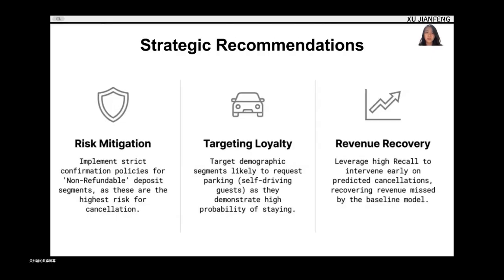Based on these insights, we make three recommendations. The first is risk mitigation: enforce stricter policies for non-refundable segments. The second is targeting loyalty: focus marketing on self-driving demographics. The last but not the least is revenue recovery: leverage high recall to intervene early on predicted cancellations.